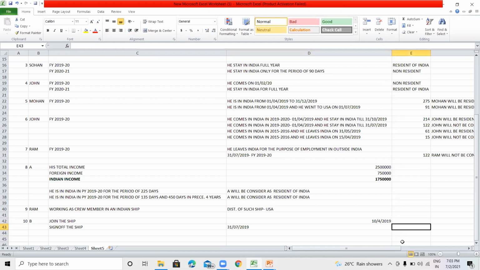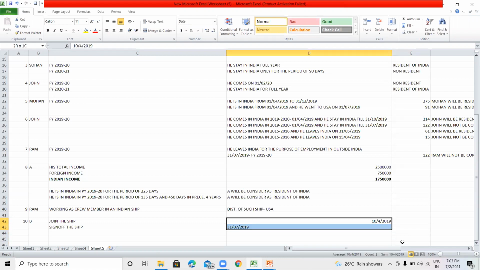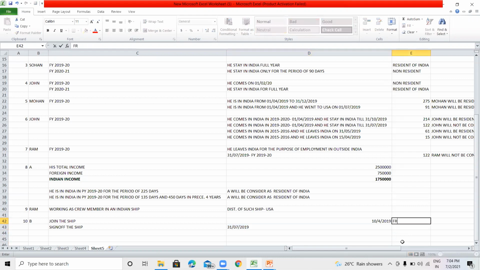So this date is mentioned in the certificate.